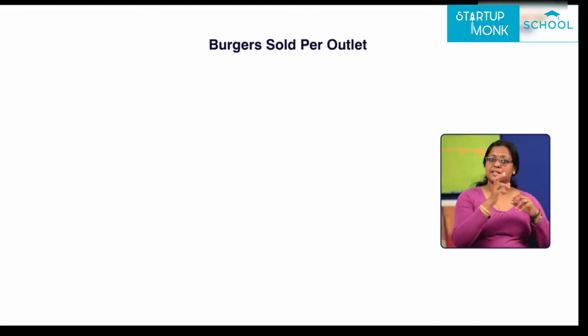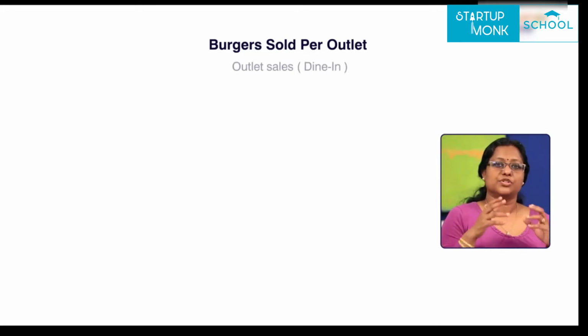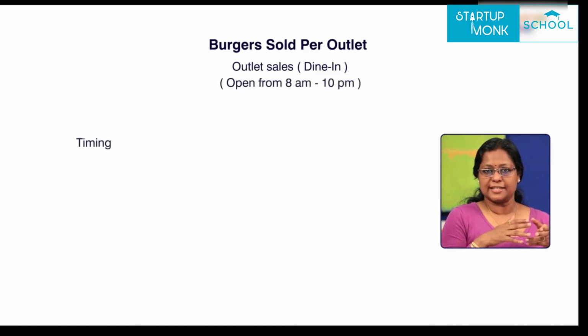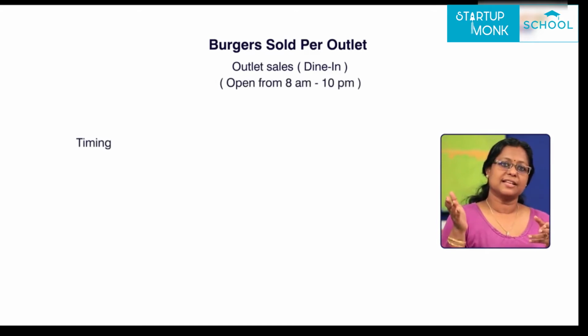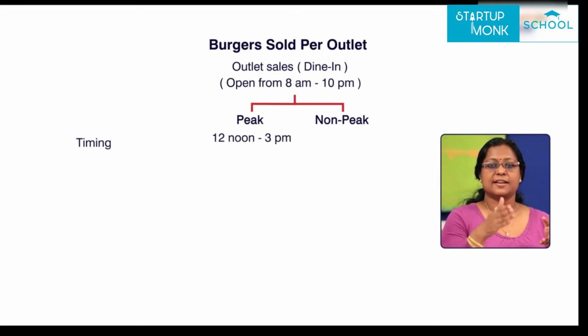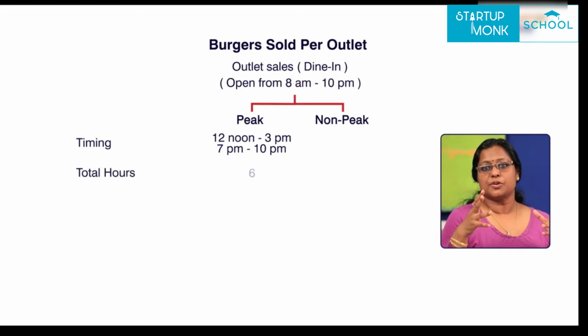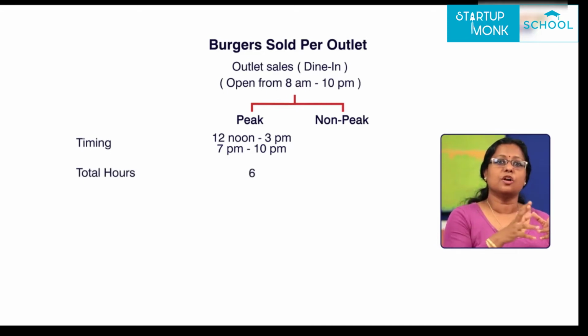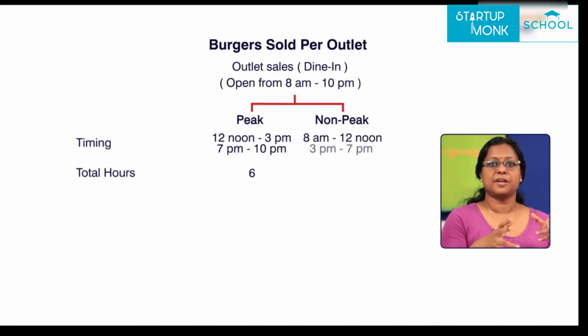Next, to estimate the number of burgers sold per outlet, we would have to start by looking at how each outlet functions. Assuming an outlet operates from 8 am to 10 pm and we categorize this into peak and non-peak hours, where the peak would be between 12 noon to 3 pm and 7 pm to 10 pm, which is the time most of us feel hungry. That would give us about 6 peak hours, and assuming the non-peak hours to be between 8 am to 12 noon and then again from 3 pm to 7 pm, which gives us 8 non-peak hours.